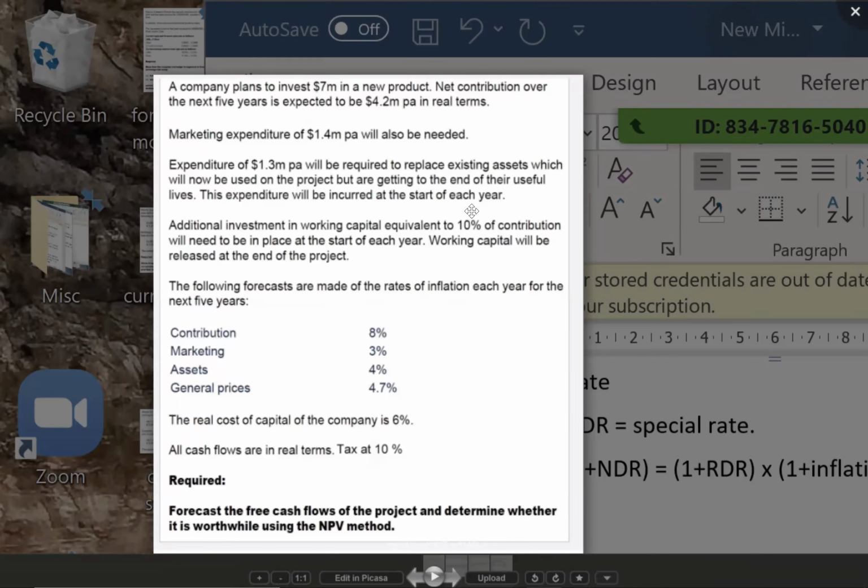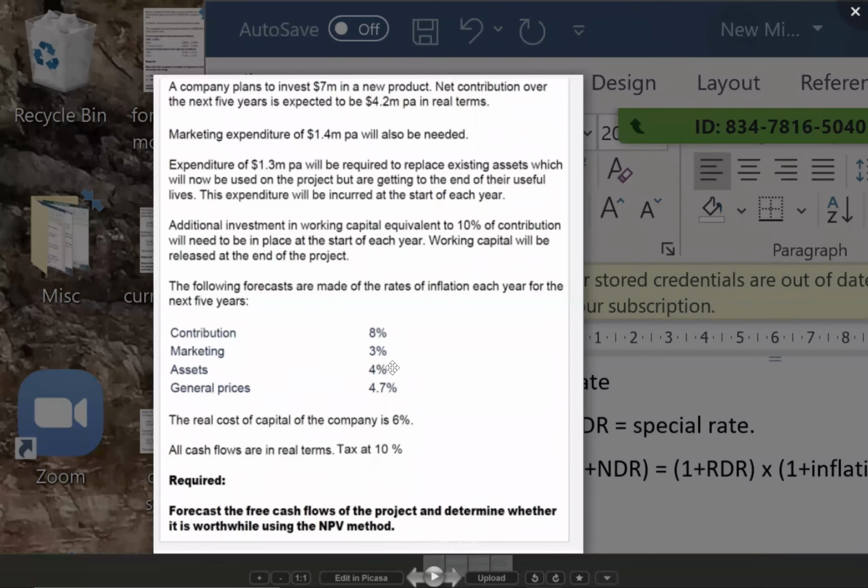Again the same problem. So year one's working capital, I'll write where? I'll write year one's working capital in year 0. Okay, working capital will be released at the end of the project. Even if they had not given this line, we always remember that working capital should be released at the end of the project, correct? Then they have given contribution inflation 8%, marketing inflation 3%, asset inflation for that asset expenditure is 4%. And then they have given one more inflation, general price inflation 4.7%.